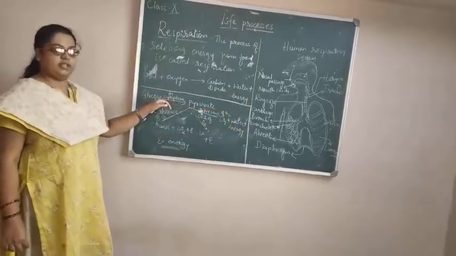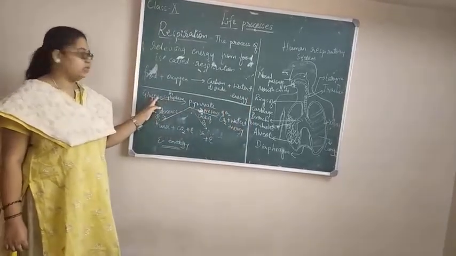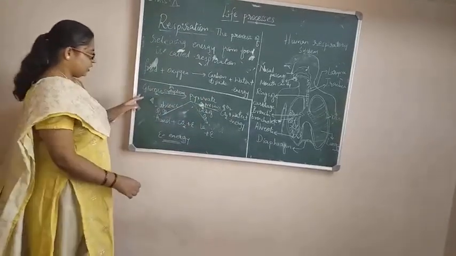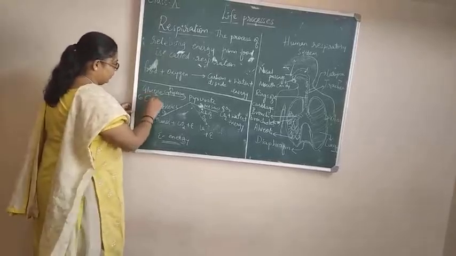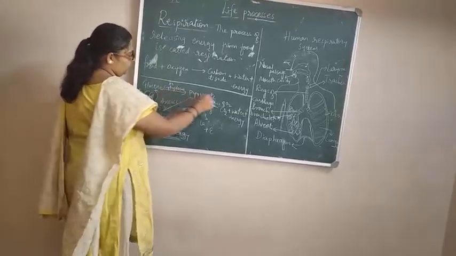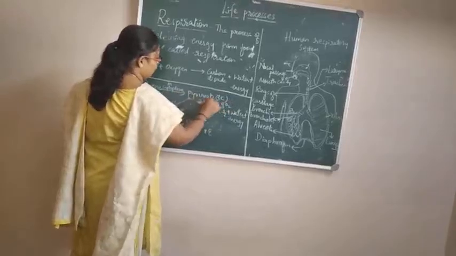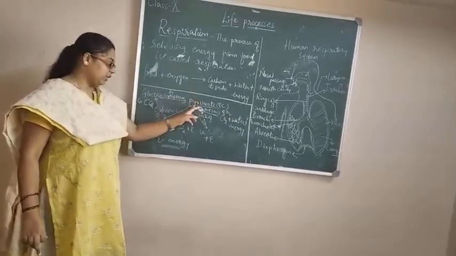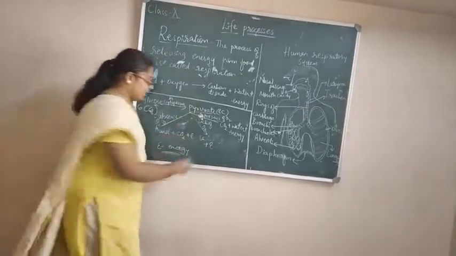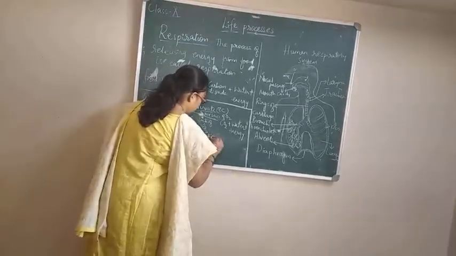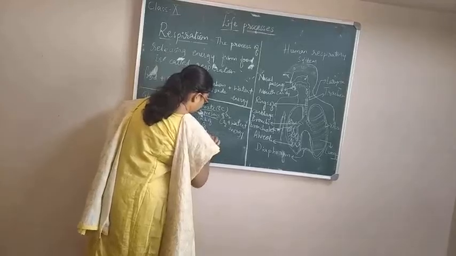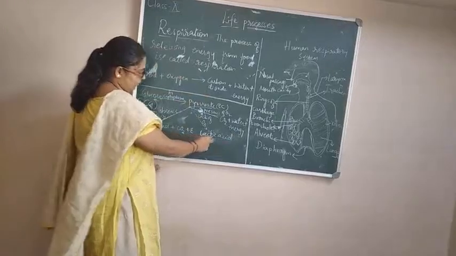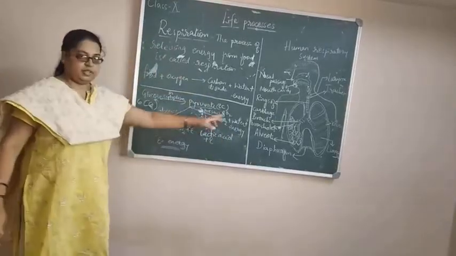These are the pathways of glucose, in which glucose is broken down into simple forms like this. First of all, glucose is a 6-carbon compound. It is broken down into a 3-carbon compound called pyruvate or pyruvic acid. Further, this pyruvate is converted into ethanol, lactic acid, as well as carbon dioxide. These three are different pathways.